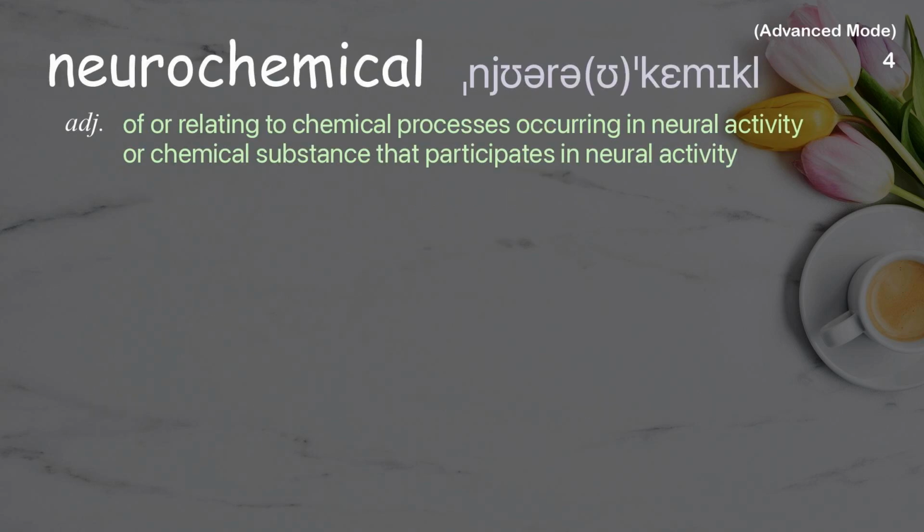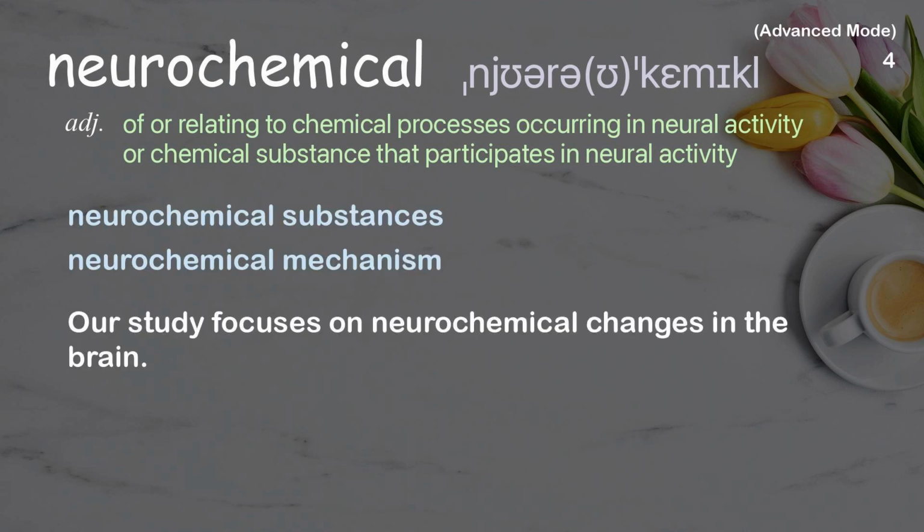Neurochemical. Of or relating to chemical processes occurring in neural activity, or a chemical substance that participates in neural activity. Examples: Neurochemical substances. Neurochemical mechanism. Our study focuses on neurochemical changes in the brain.